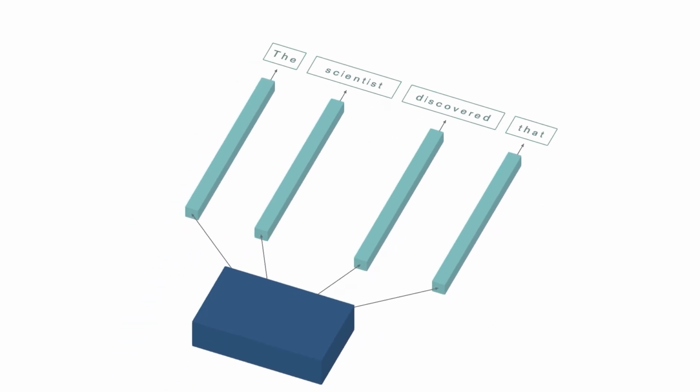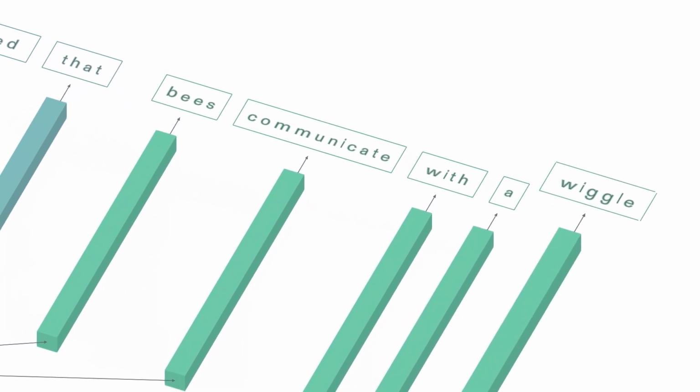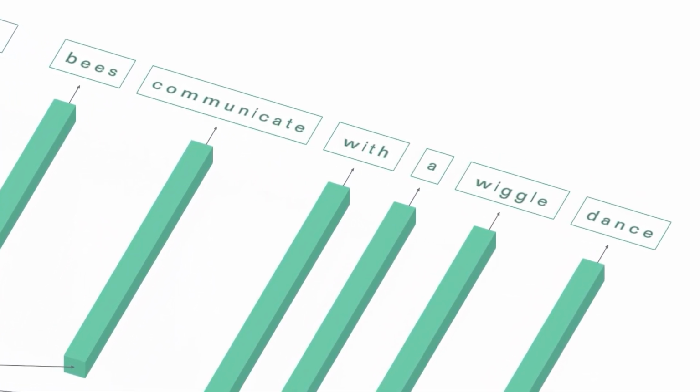Speculative decoding. What is it? Let's say we have a sentence. The scientists discovered that blank. We want to predict the next 6 tokens. So we feed this to a large language model, which we'll call the target model. The target model predicts the next token, bees. We repeat this 6 times: communicate with a wiggle dance. This is slow because we have to run the whole model to generate 1 token at a time.